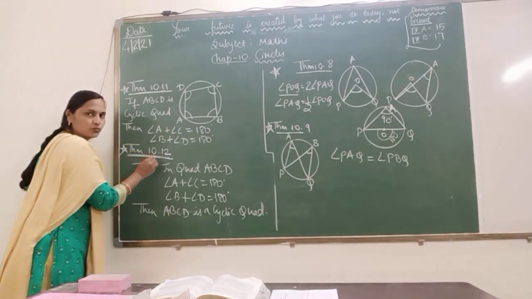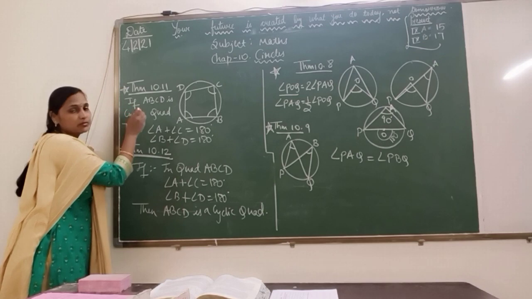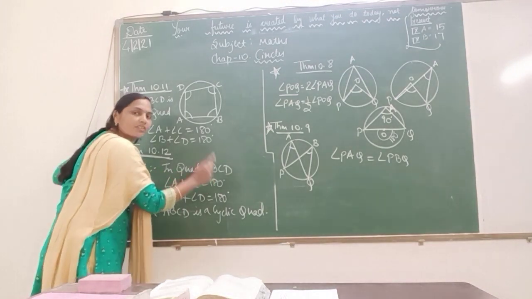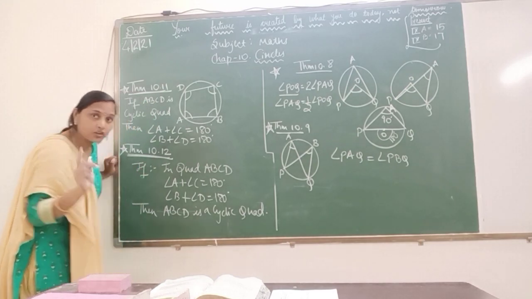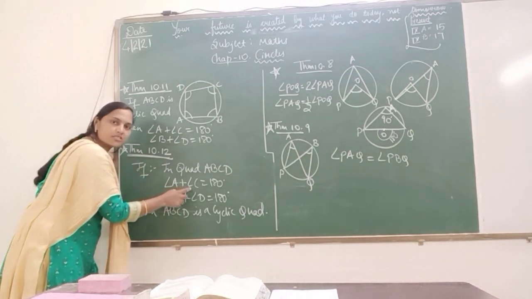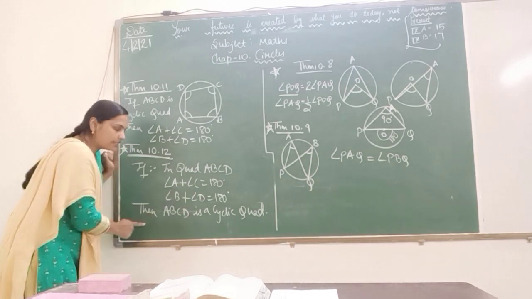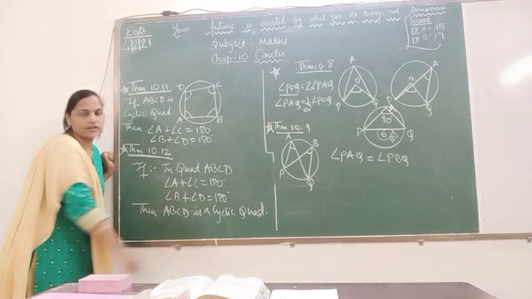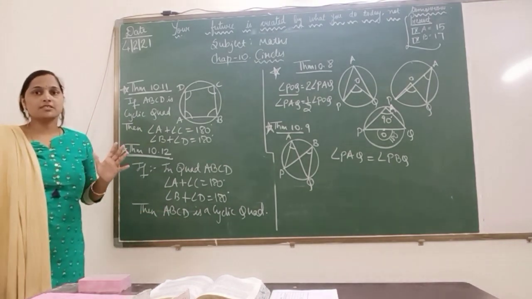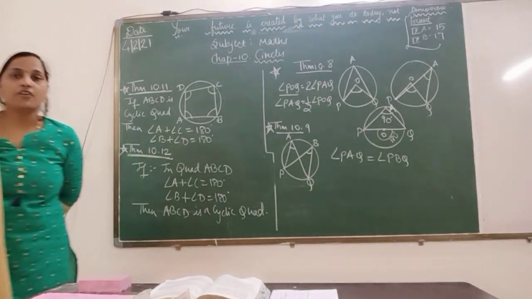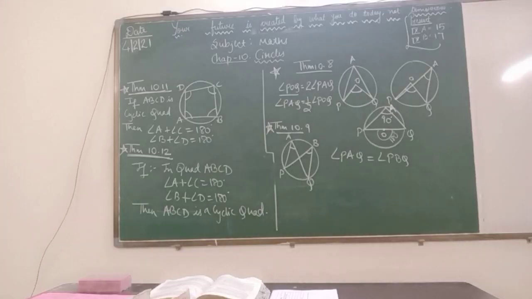Theorem 10.12 is just the converse of theorem 10.11, which says if you are given a quadrilateral ABCD, only a quadrilateral, not cyclic, and the relation that the sum of opposite angles is 180 is given, then definitely you can say this quadrilateral is a cyclic quadrilateral, because the property is satisfied, that is, the sum of opposite angles is 180 degrees. Then we can say the given quadrilateral is a cyclic quadrilateral.